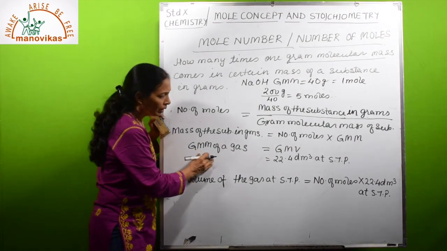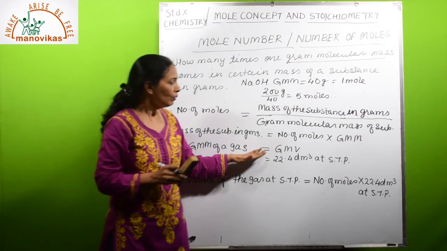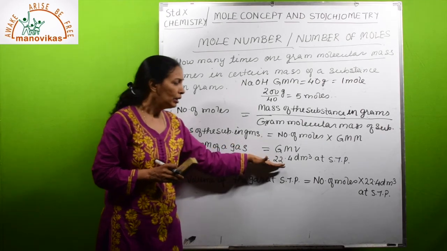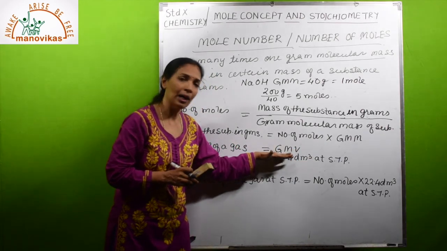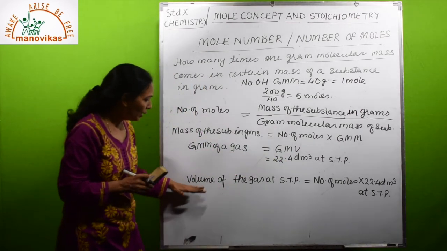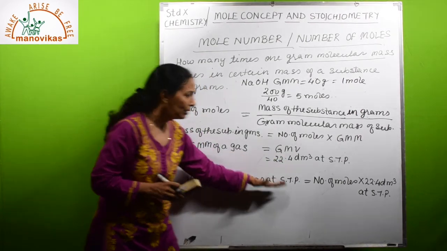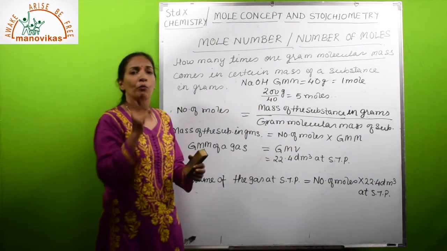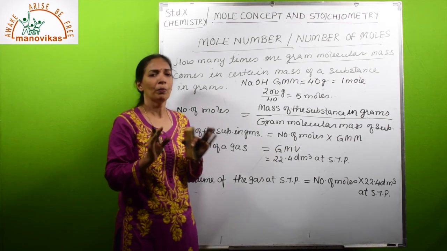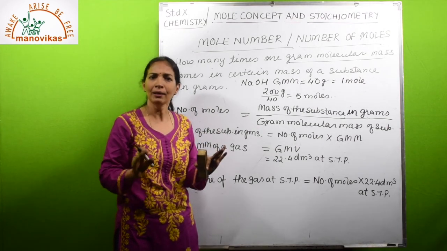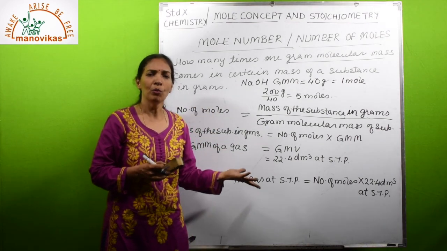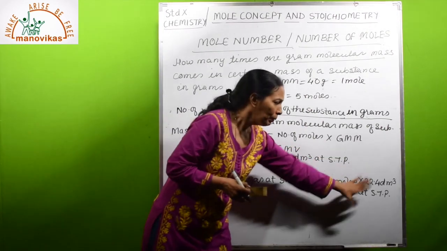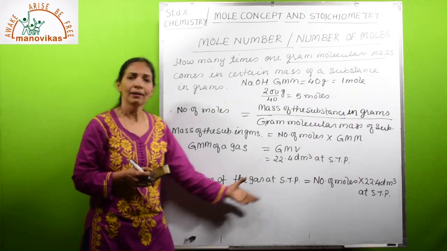Now, gram molecular mass of a gas is equal to its gram molecular volume. We know 1 gram molecule of a gas at STP occupies 22.4 dm³, which is called gram molecular volume. So we can write volume of the gas at STP equals number of moles into 22.4 dm³. That is standard. Whatever the number of moles, whether 2 moles or 0.5 moles, you take the given number, multiply, and you will get volume of the gas at STP.